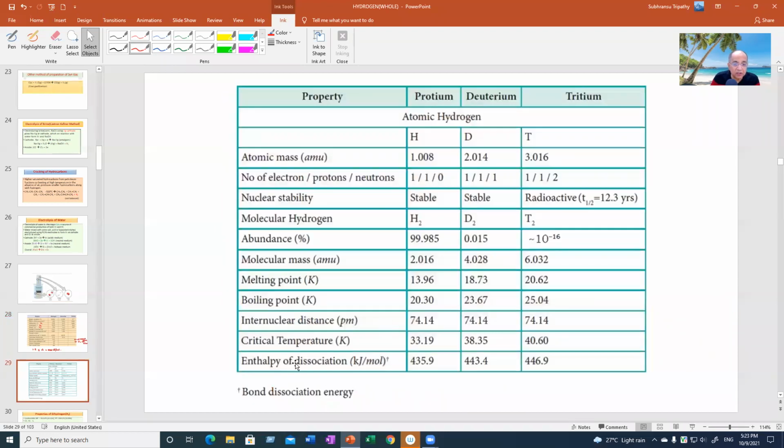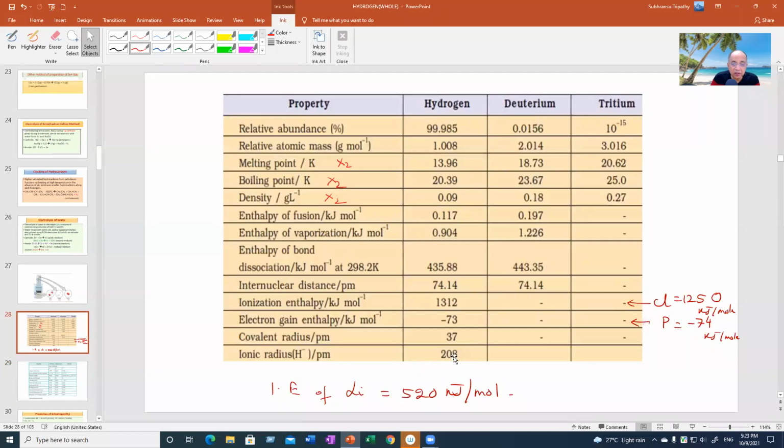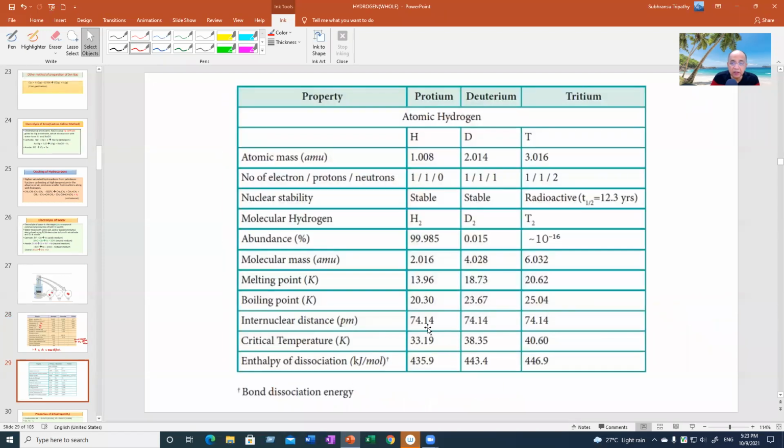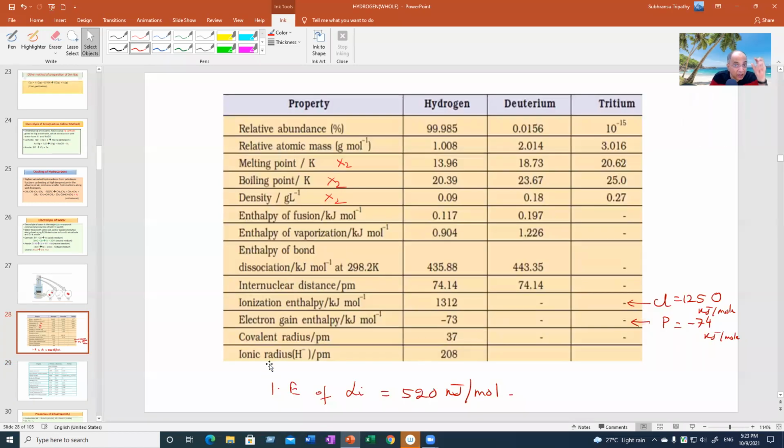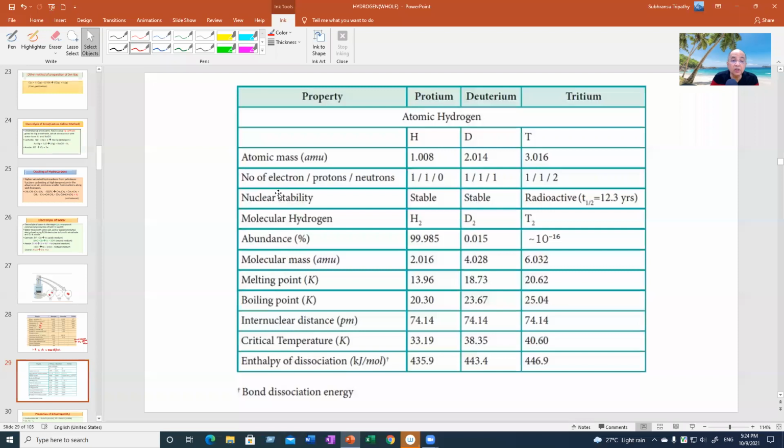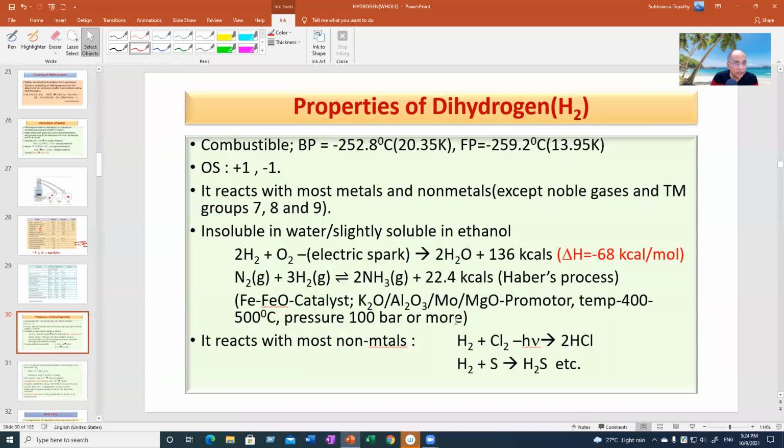Covalent radius is 37 here, and this internuclear distance, that is the covalent. No, this is the bond length, I'm sorry, bond length between H-H, D-D, T-T. But this is the individual atomic radius. I'm sorry, ionic radius, not atomic radius. The ionic radius is 208 picometer, and here it doesn't carry the data. Atomic mass is there, atomic radius. So these are the data table.